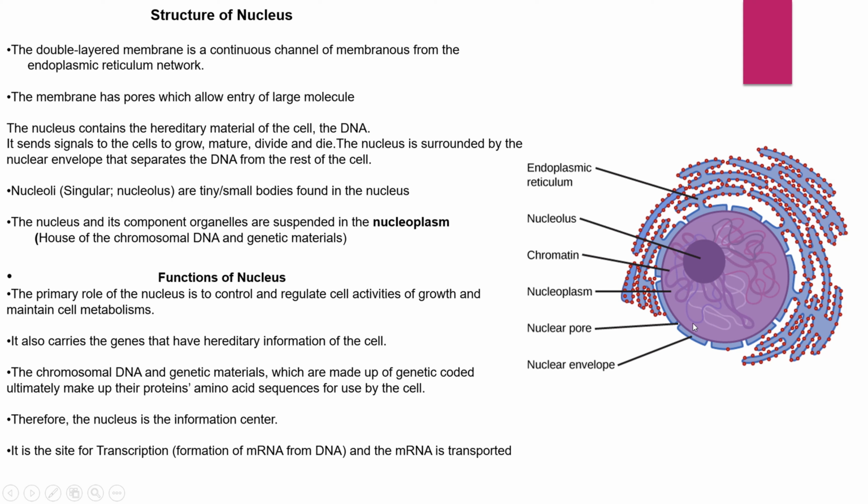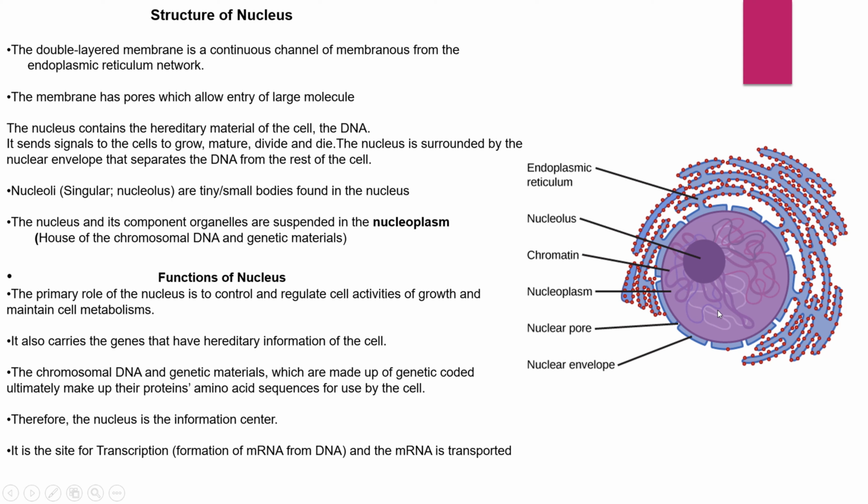The nucleus contains the hereditary material of the cell, the DNA, and it sends signals to the cell to grow, mature, divide and die. The nucleus is surrounded by the nuclear envelope that separates the DNA from the rest of the cell. So here we see the nuclear envelope, and the DNA here.